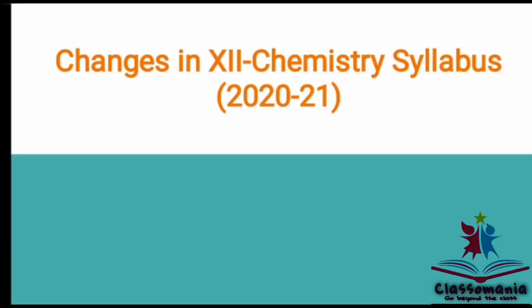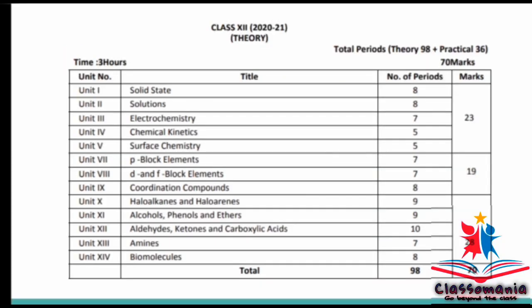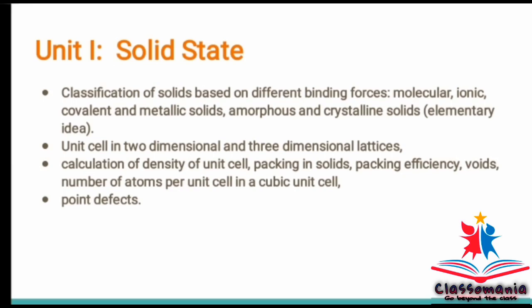If you're watching this video for 11th standard, you can skip the video to the half. This is the syllabus for 12th chemistry. In the unit solid state, electrical and magnetic properties is not coming. Band theory of metals, conductors, semiconductors and insulators, N and P type semiconductors is not coming.